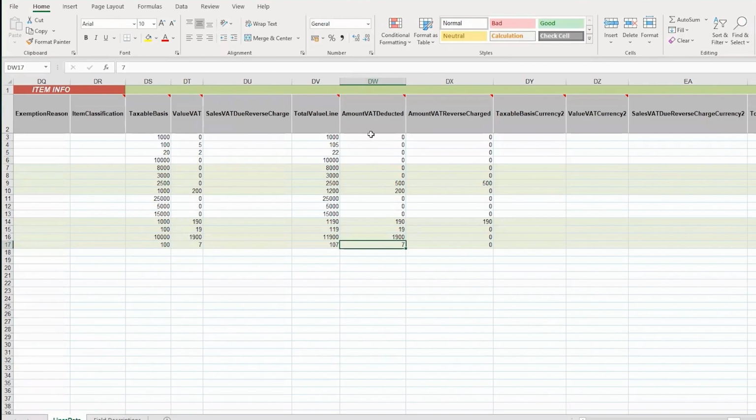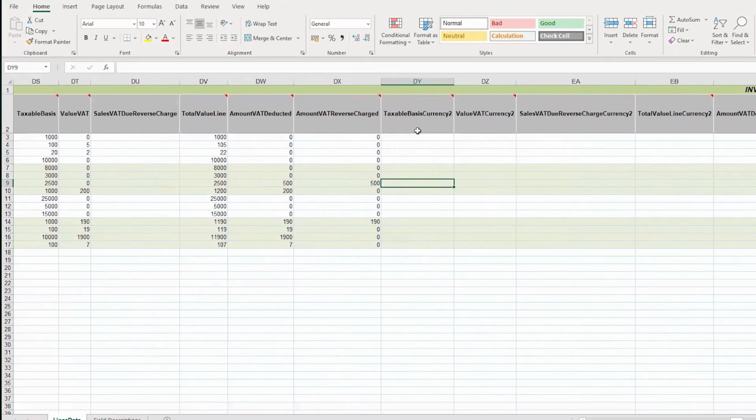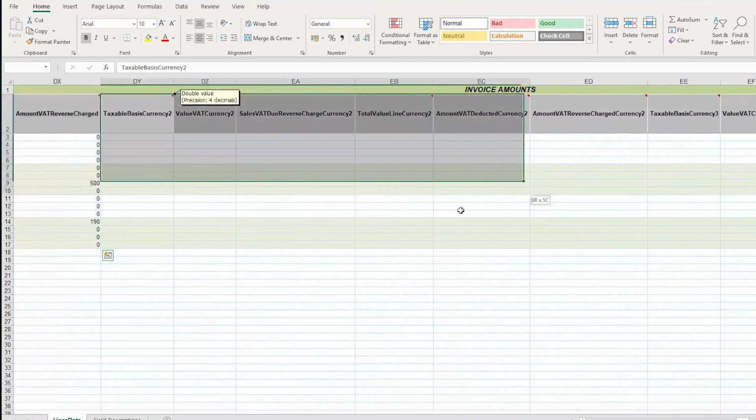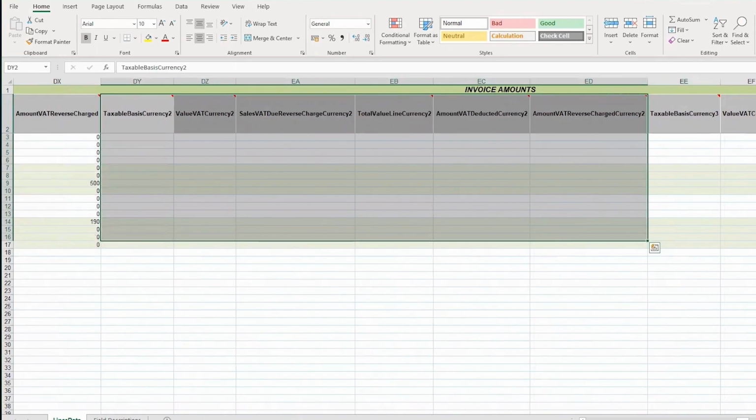You will notice here that both the sales and the purchases will attract a zero under amount VAT reverse charge, for example, when there's nothing. So it's very important to make sure you add something in there, at least add a zero if nothing else applies. As we discussed earlier, if you had multiple currencies and you're providing all the information, that set of information here, you will need to reproduce the same again for the second currency and then for the third currency as well.